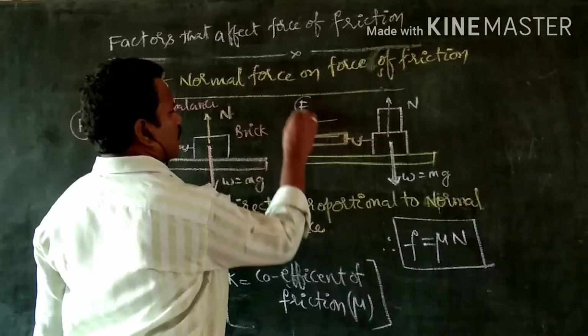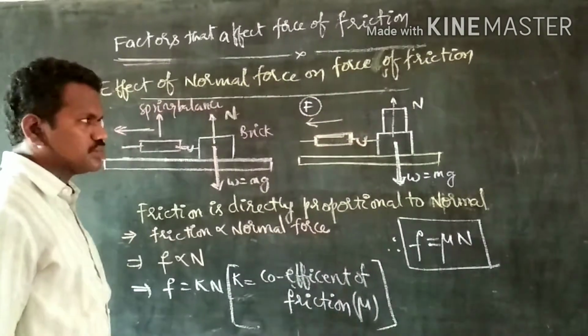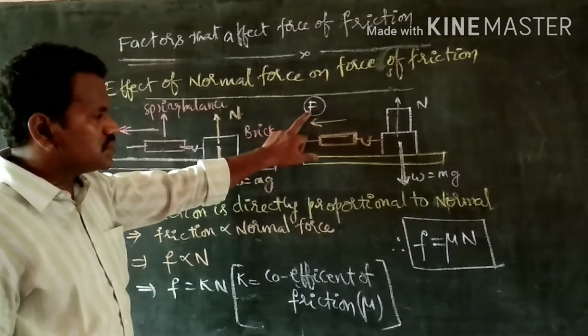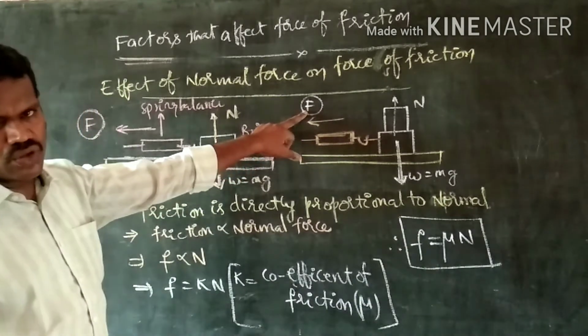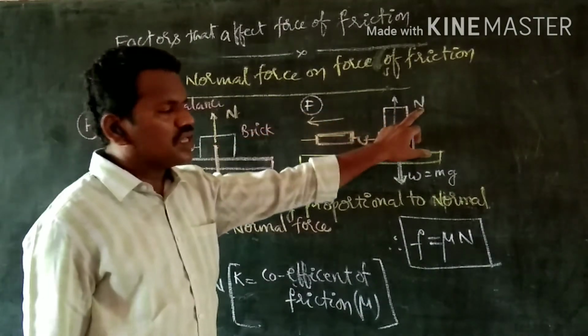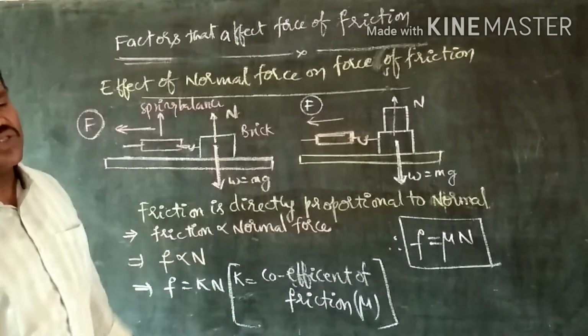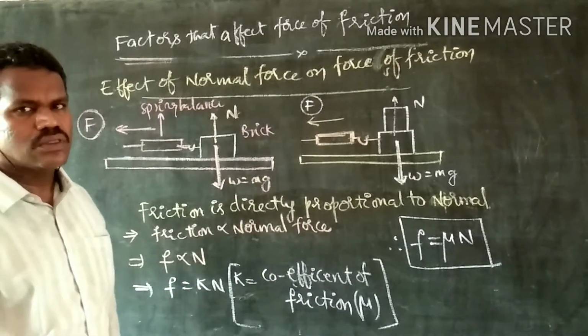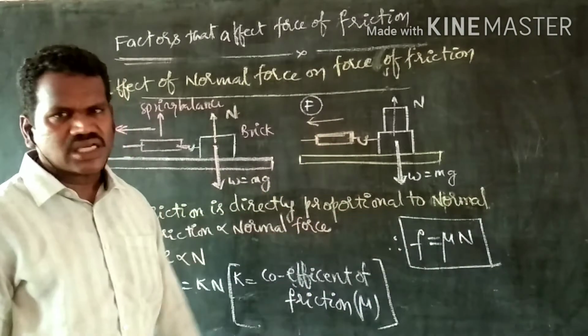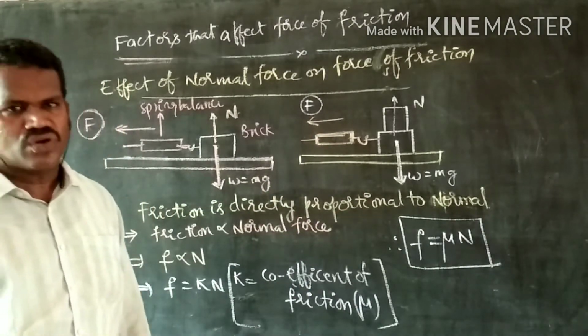Means here we applied some amount of force. As the force is more, normal will also be more. In these two conditions, in which condition should we apply more force? Absolutely, in the second case only we should apply more force.